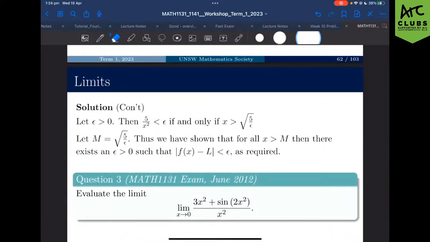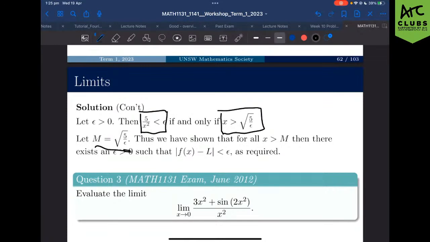So we will state that 5 over x squared will be less than epsilon, and then just by applying algebra to this, making x the subject and taking the positive case, we arrive at x has to be greater than the square root of 5 over epsilon. Now, if we let this equal m, as stated just below,